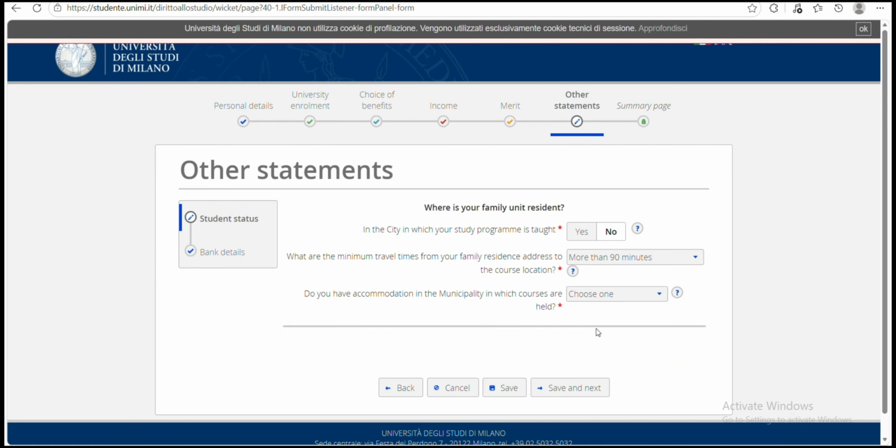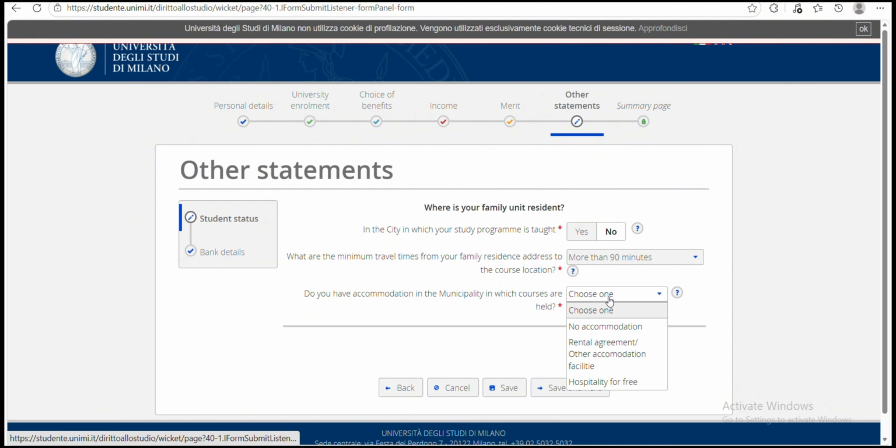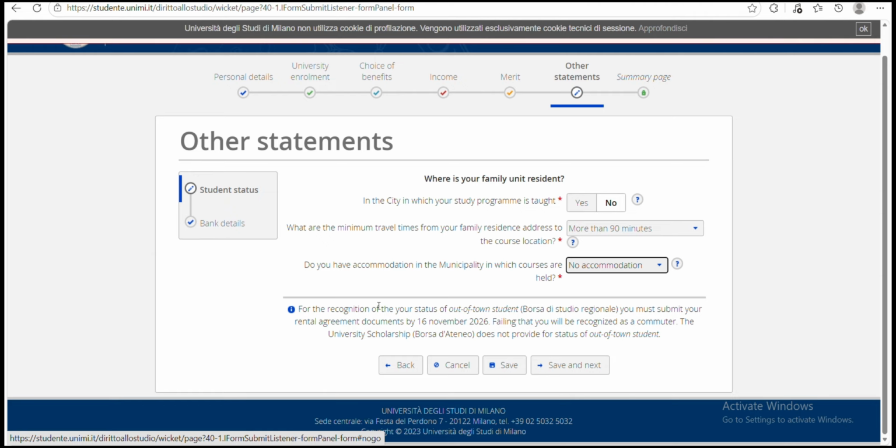So here, do you have accommodation in the municipality in which courses are held? No accommodation. And here they say for the recognition of your status of out-of-town student, you must submit your rental agreement document by 16 November 2026. Failing that, you will be recognized as a commuter. The university scholarship does not provide for the status of out-of-town students. This application we are doing now is not for the university scholarship. We want to be considered for the regional scholarship. So in that case, this does not apply to us.